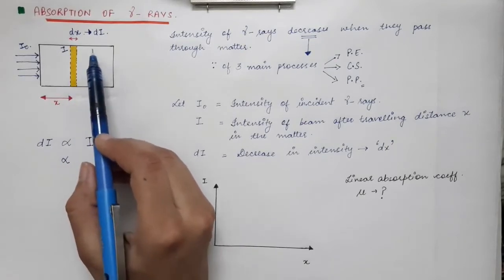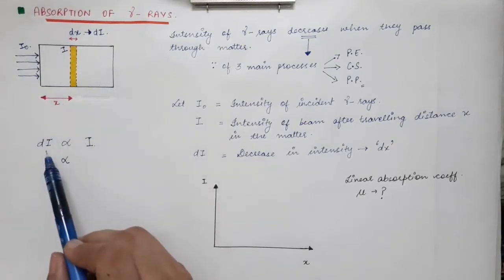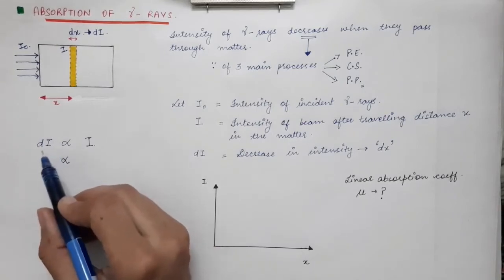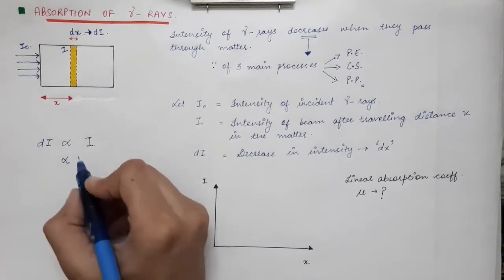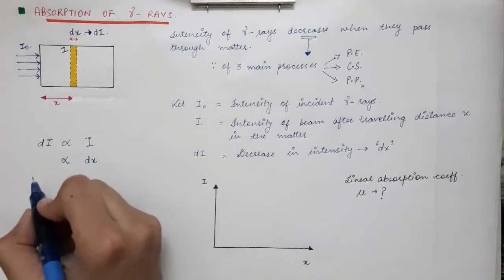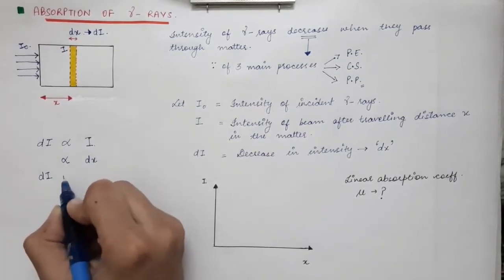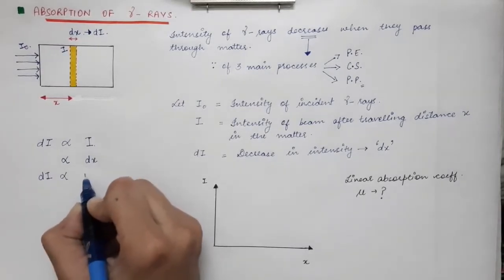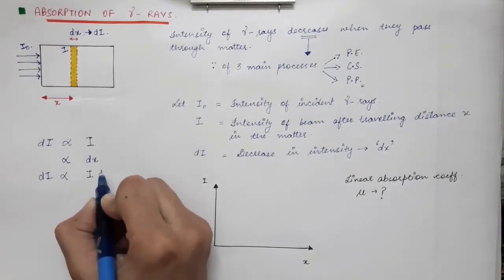If the thickness is more, the decrease in intensity will be more. Combining these two terms, dI is proportional to I dx.